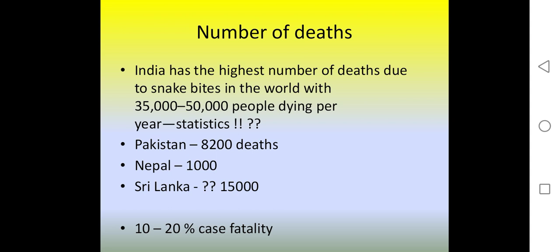One is India has the highest number of deaths due to snake bites in the world, with 35 to 50,000 people dying per year. This is the statistics, though not actually accurate, because not all cases are reported. In Pakistan there are 8,200 deaths, Nepal 1,000, Sri Lanka around 15,000. Case fatality rate, that is people dying of snake bite after admission, is around 10 to 20%.